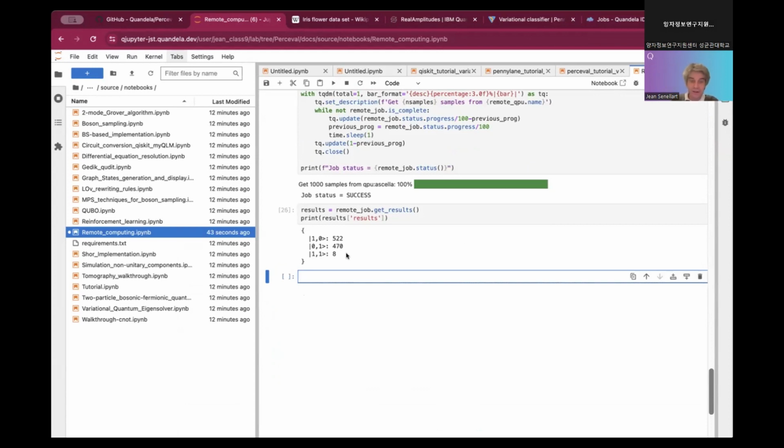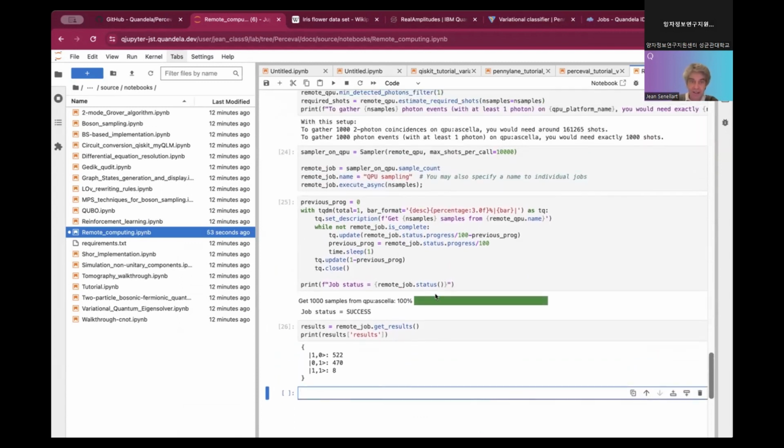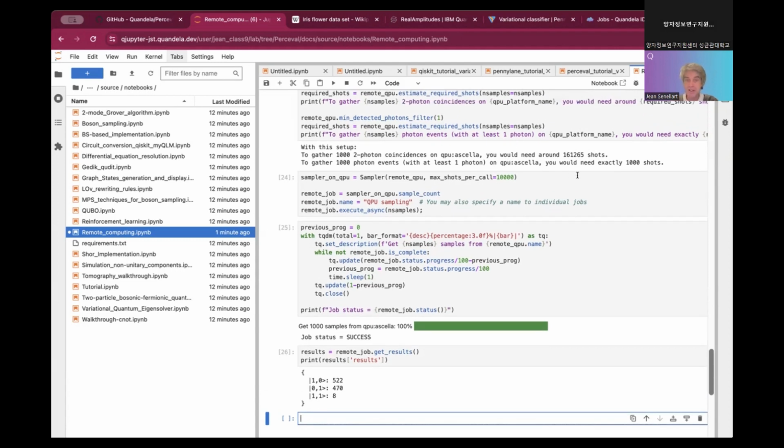You see that I've been making 10,000 shots, and I'm getting far less than 10,000 samples, something like 1,000. That's because the shot is the clock iteration, and a sample is when we get enough photons, at least one photon. So we have only 1,000 samples for 10,000 shots, which is what was predicted by the estimation of how many shots I had to do.